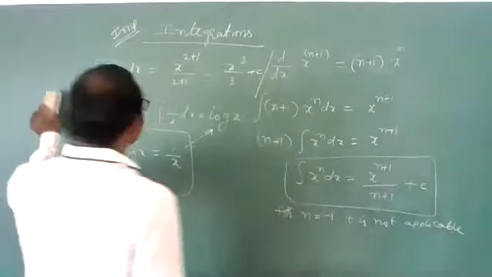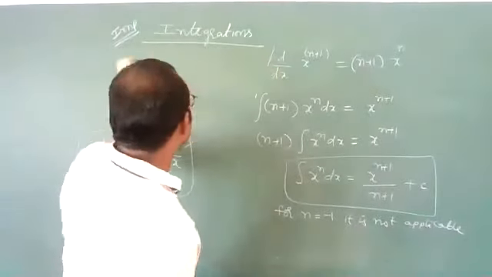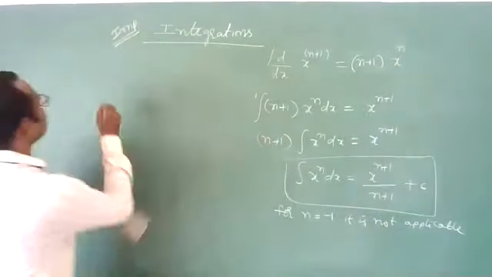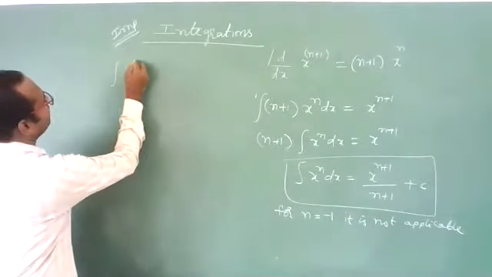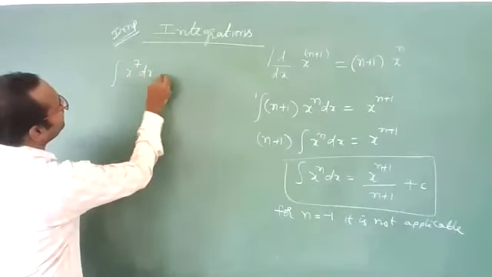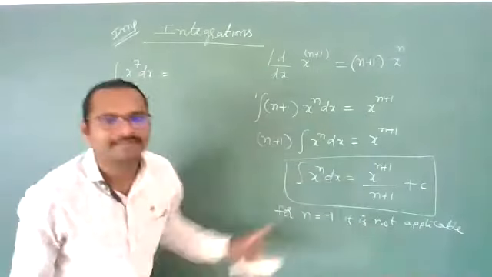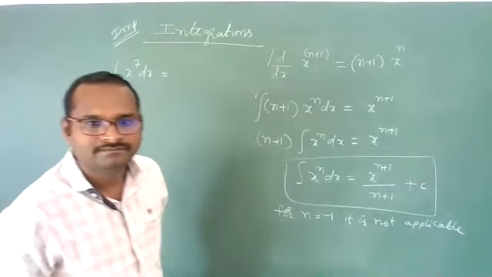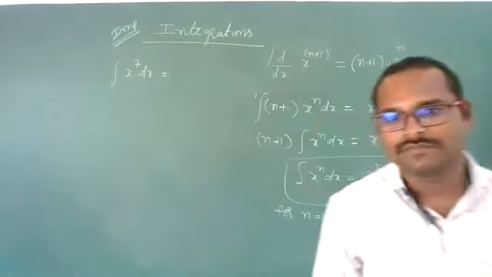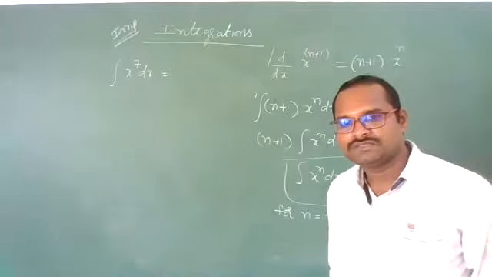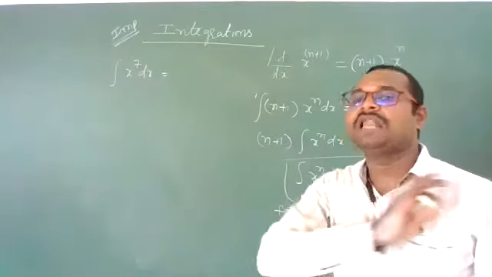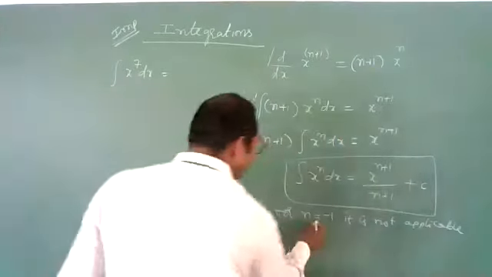Now, students, let us take some examples. Let us suppose we have integration of x power 7 dx. What do we get? Apply this formula. Just remember, not for all negative values, only for n equal to minus 1.